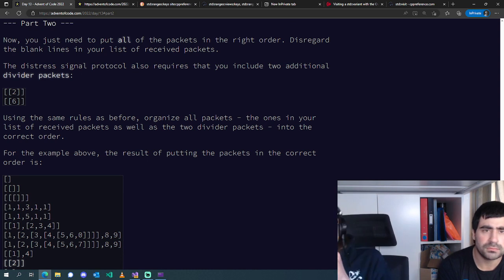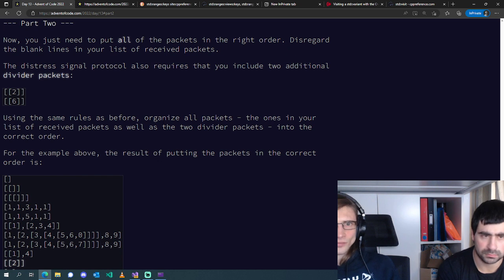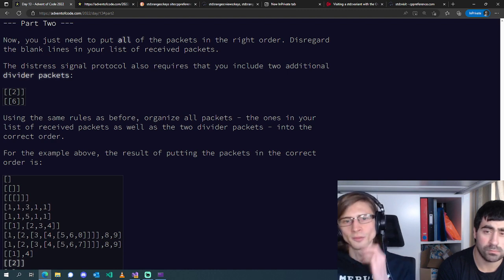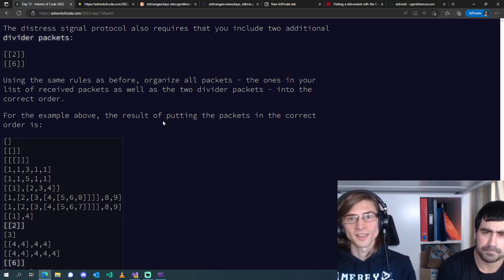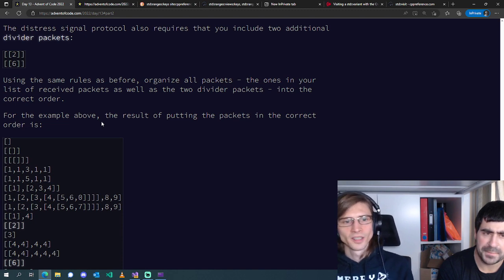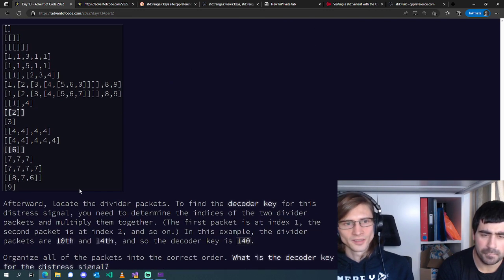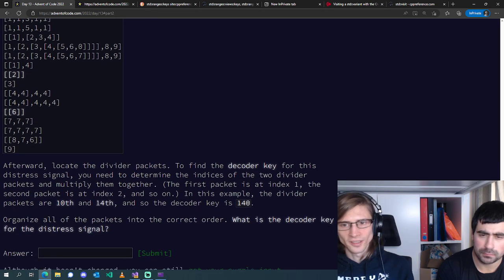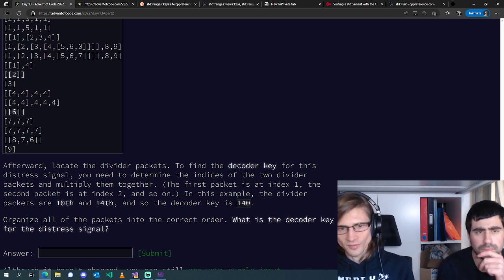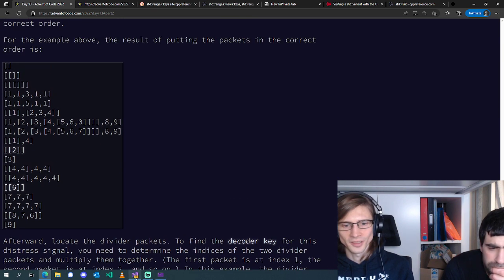Okay. Yay. Now you just need to put all of the packets in the right order. Disregard the blank lines in your list of received packets. We did that already. The distress signal protocol also requires you to include 2 additional divider packets. Using the same rules as before, organize all packets, the ones in your list of received packets as well as the 2 divider packets, into the correct order. Afterwards, locate the divider packets. To find the decoder key for this distress signal, you need to determine the indices of the 2 divider packets and multiply them together.